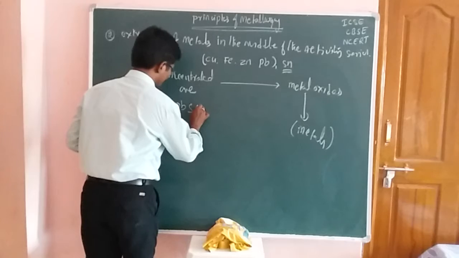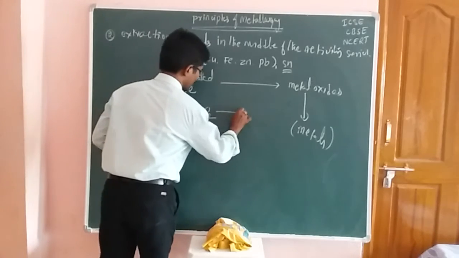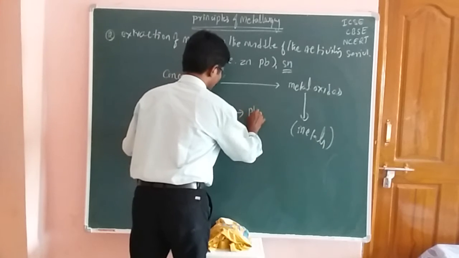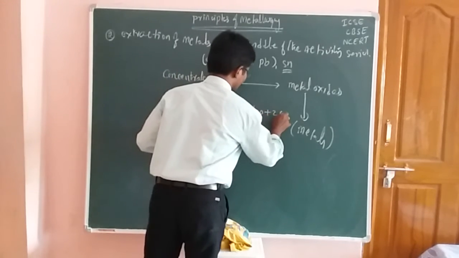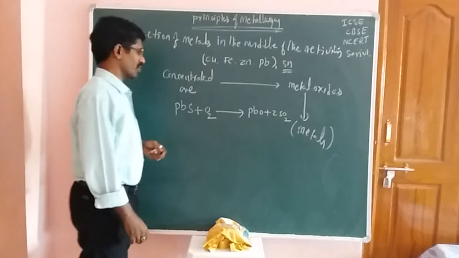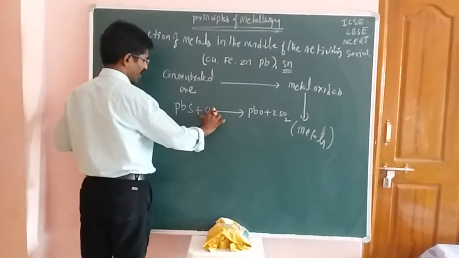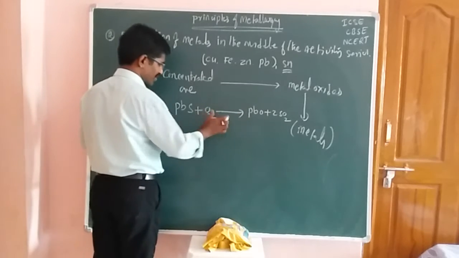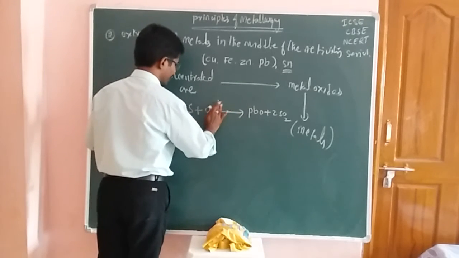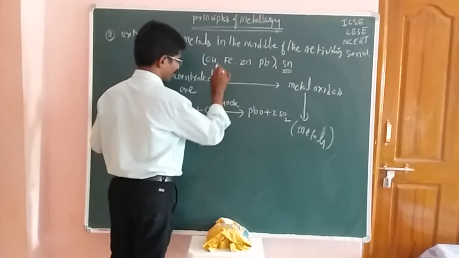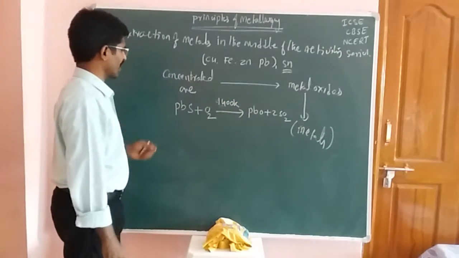Now here the PbS is reacted with O2 and gives rise to PbO and sulfur dioxide. Okay, students. Now this is the galena PbS compound which is reacted with oxygen. Actually it is by heating at 1400 Kelvin temperature. Okay, heating at 1400 Kelvin temperature.